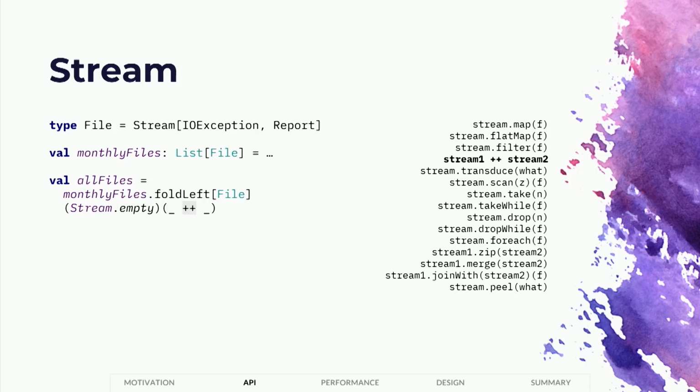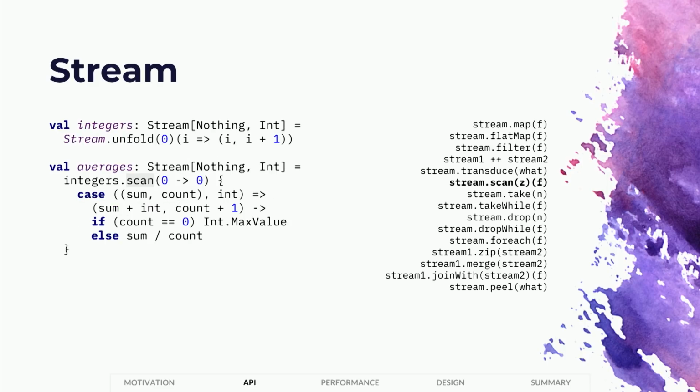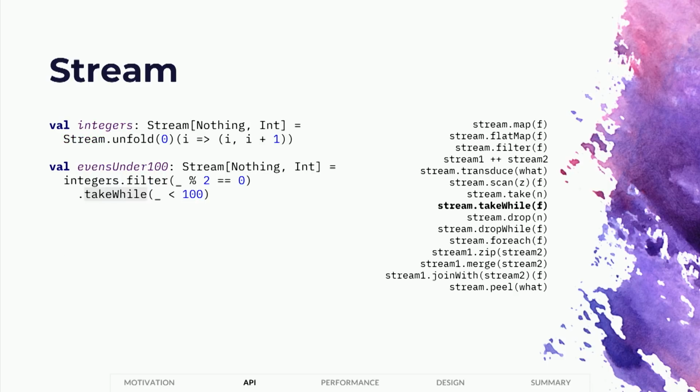Now, here's the transduce combinator, a powerful combinator that will let you statefully process elements from the stream and emit bigger elements from those smaller elements. And you could also use scan to statefully map elements of the stream by carrying along some sort of state with you as you go along. And of course, we have takeWhile, drop, and dropWhile, which operate very similarly to the Scala collections library. So if you have intuition from the Scala collections library, these mostly apply to stream as well.